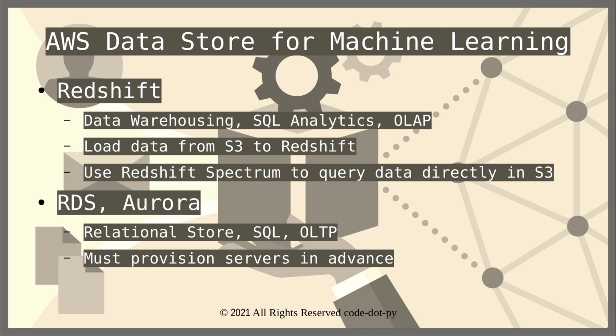This kind of data may not be directly used in any of our machine learning related problems, but it is indeed sometimes used for storing some sort of relational information around the model. We need to keep one more thing in mind with regards to relational stores: the servers for using RDS and Aurora, or any relational store services, must be provisioned in advance. So that's about these two.